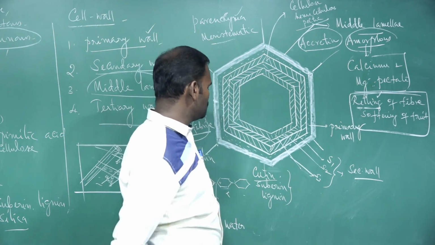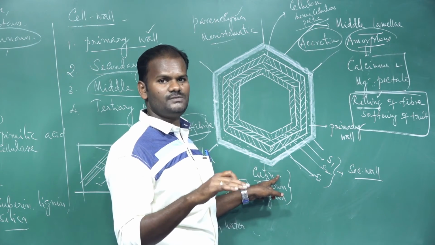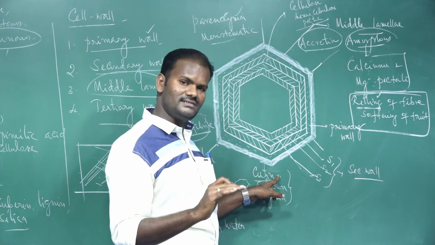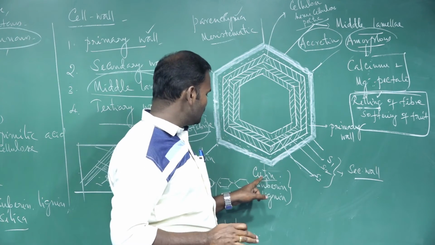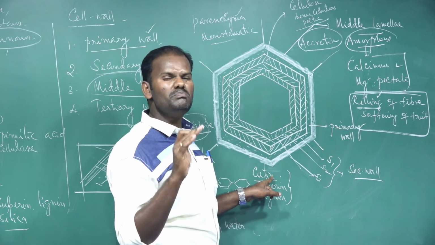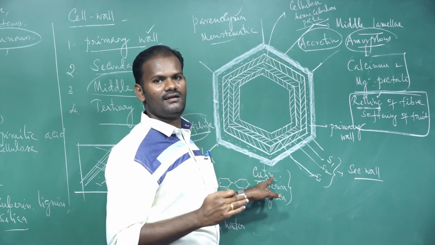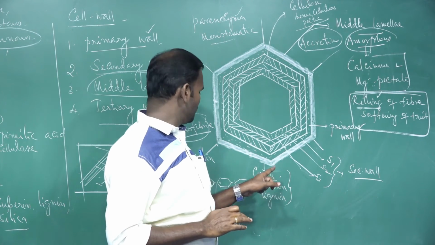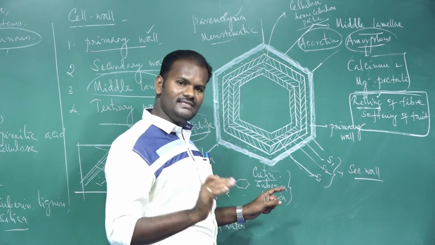Cutin, where is cutin present? Cutin is present in the outermost layer of the epidermis, especially of the stem, both monocot and dicot stems. The outermost layer of the stem is called epidermis. Epidermis is covered with cuticle. The function of the cuticle is that it is highly impermeable, to prevent water loss, to check the loss of transpiration. Cutin and suberin, both are fatty substances.